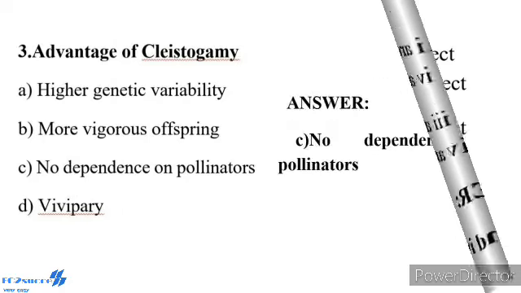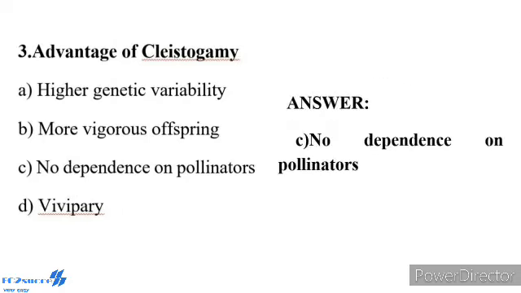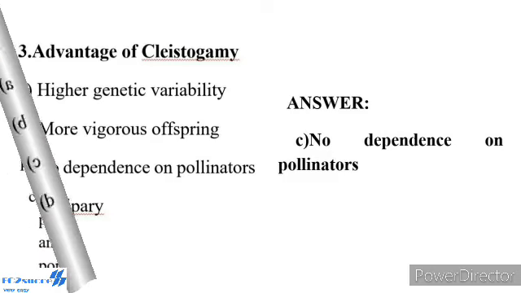Third one, advantage of cleistogamy. Option A, higher genetic variability. Option B, more vigorous offspring. Option C, no dependence on pollinators. Option D, vivipary. So the answer is C, no dependence on pollinators.